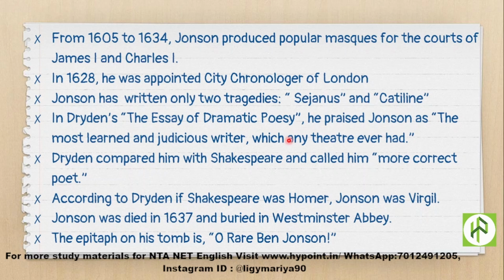Dryden compared him with Shakespeare and called him the more correct poet. Towards the end of the essay, Dryden compared Jonson with Shakespeare. Both of them were great writers of the time, and Dryden called Jonson the more correct poet. According to Dryden, if Shakespeare was Homer, Jonson was Virgil. Dryden called Shakespeare the Homer of English theatre, and Jonson the Virgil.